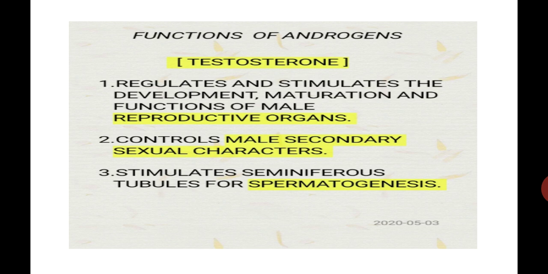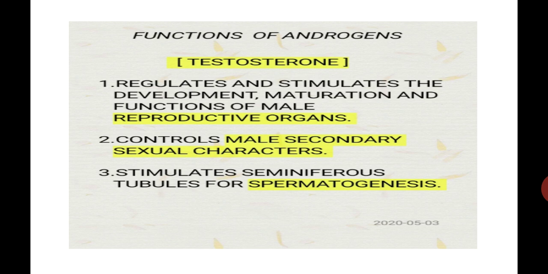Testosterone is the most significant androgen. I repeat the functions: number 1, it regulates and stimulates the development, maturation and functions of the male reproductive organs. Number 2, it controls male secondary sexual characters. Number 3, it stimulates the seminiferous tubules for spermatogenesis. Spermatogenesis means formation of a sperm.